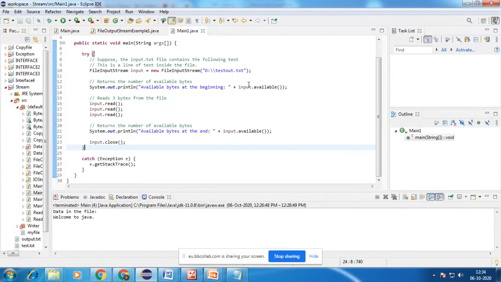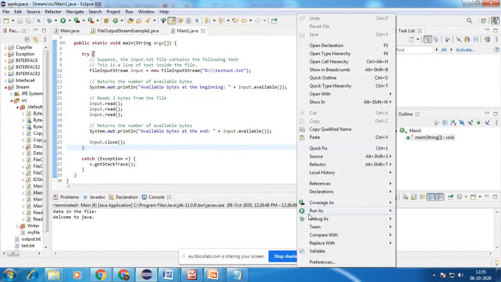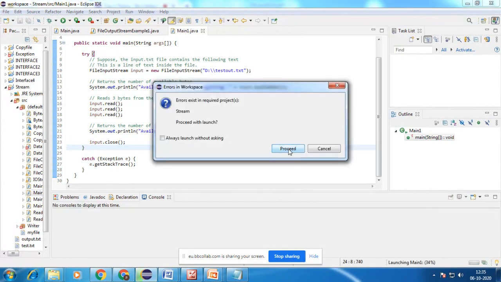We want to know the number of bytes available in that file, and after performing a read operation, how many bytes remain available. Let's check with this code how it works.